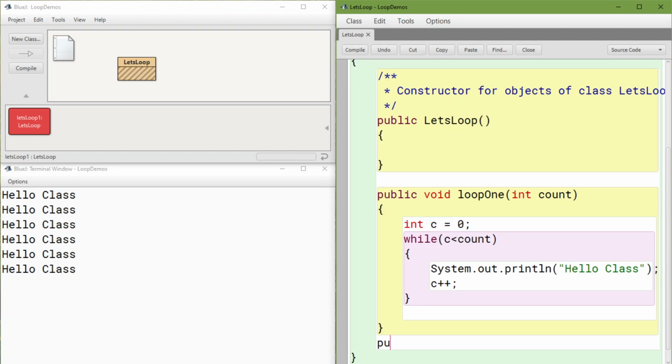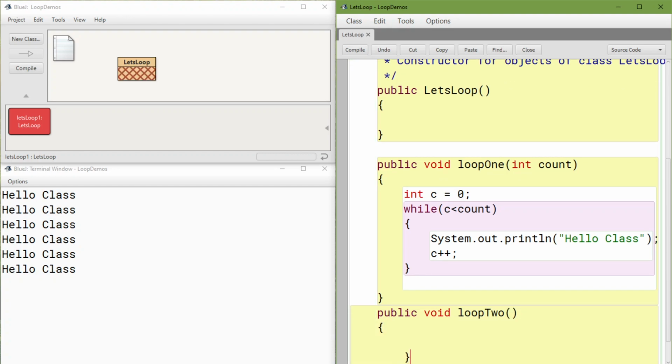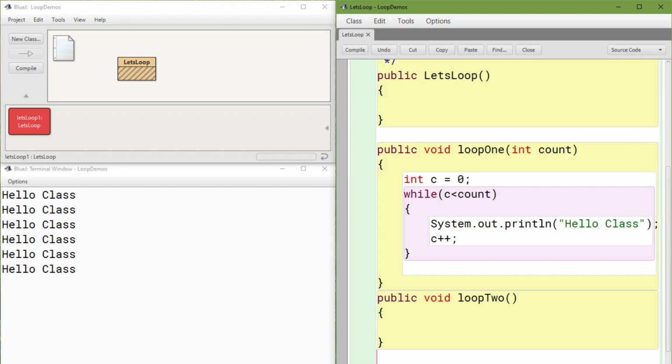I'll call this public void loop 2. For right now, I'm going to make loop 2 not take an argument, right? Like, I've got something right here where I'm calling loop 1 with a single argument. I need to give it a value to pass it. But you can see loop 2 here, I'm calling where I give it no arguments.